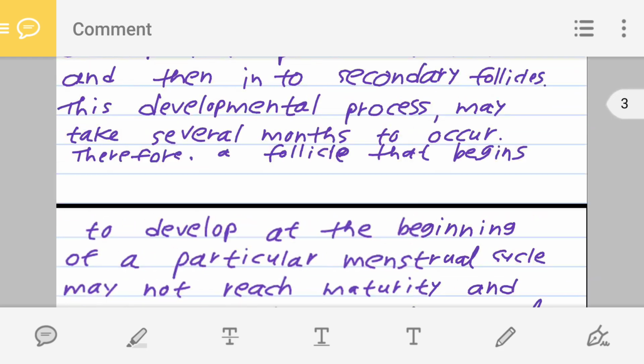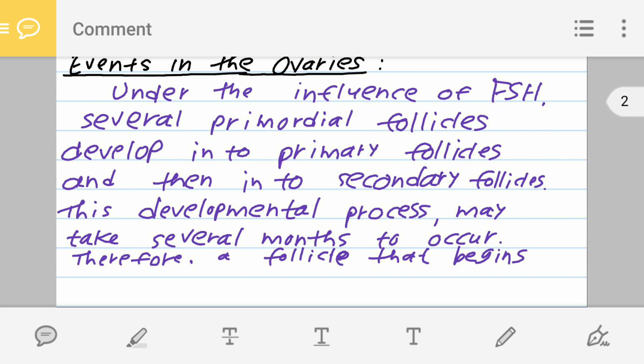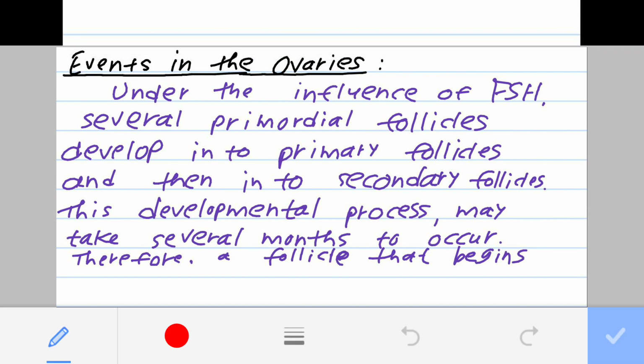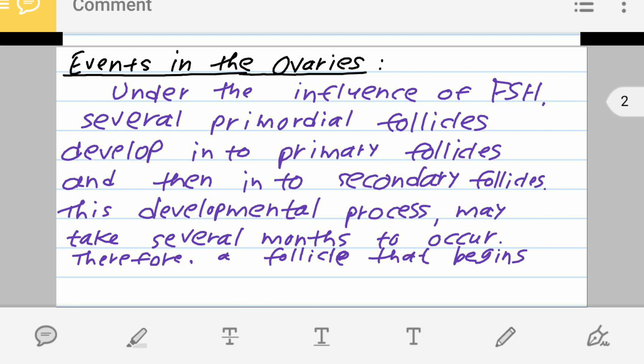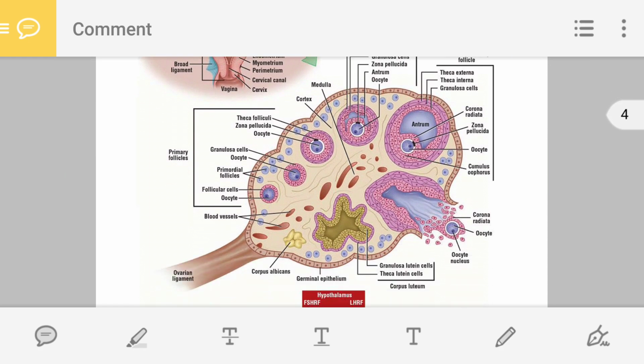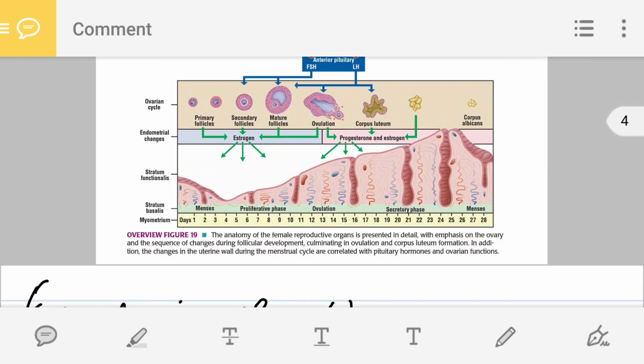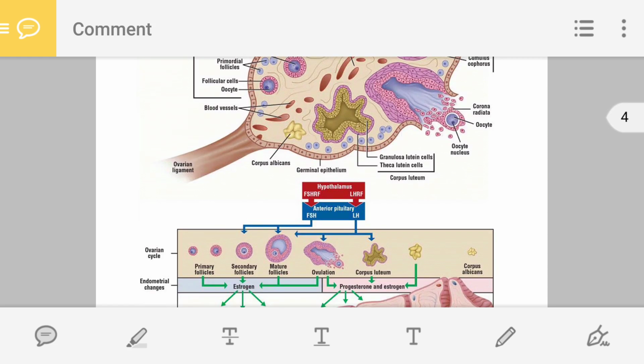Under the influence of FSH, several primordial follicles develop into primary follicles and then into secondary follicles. This development process may take several months to occur. So now, the important point,